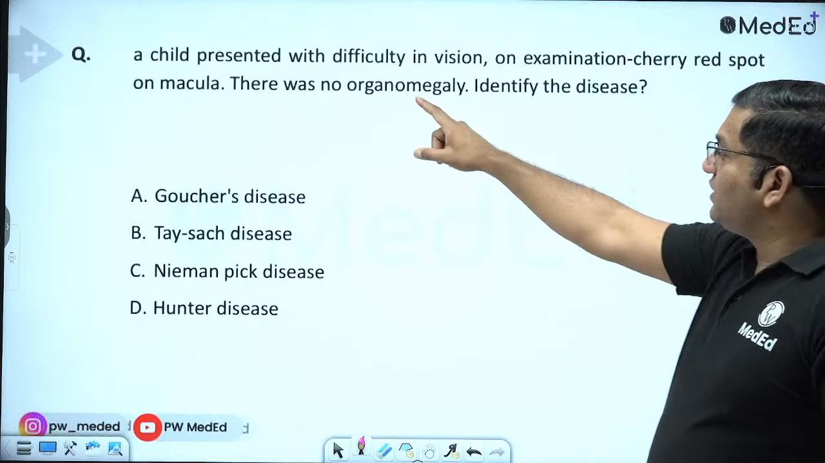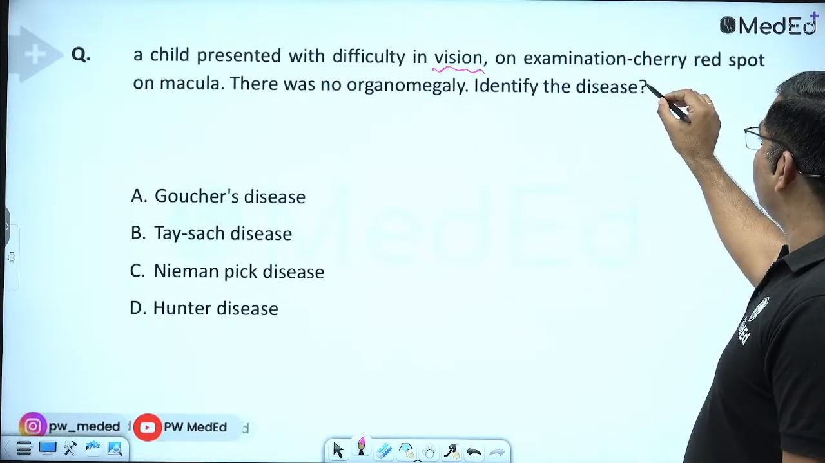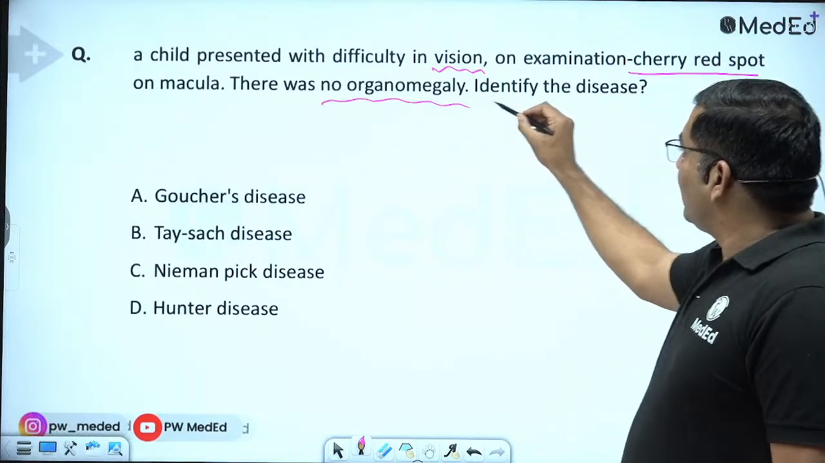A child presented with difficulty in vision. So here vision is involved. On examination, a cherry red spot on the macula. There was no organomegaly. Identify the disease.